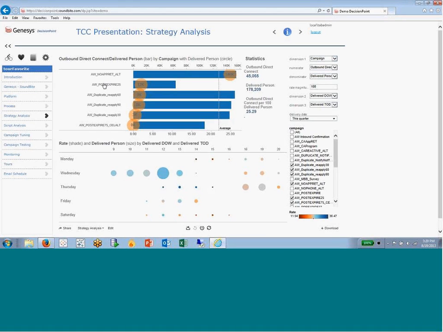So what I have at the top of the screen, very simple. These are different, what we call campaigns. This might be, say, a different group of individuals that we're needing to reach out to.